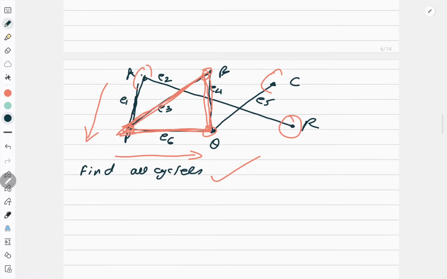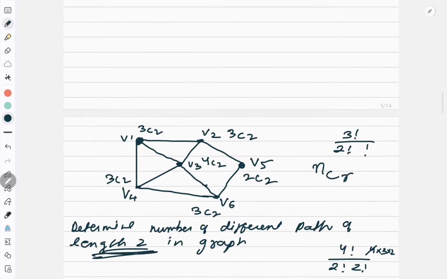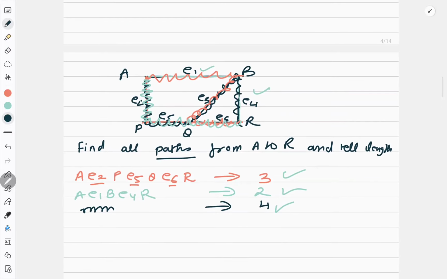We were working on this question. See, not this one, not this one also, this one. So I defined the path between A to R and all were of different length. So when you find a path between two vertices of different length, the shortest path length is called the distance. Like here the distance between A and R was 2.